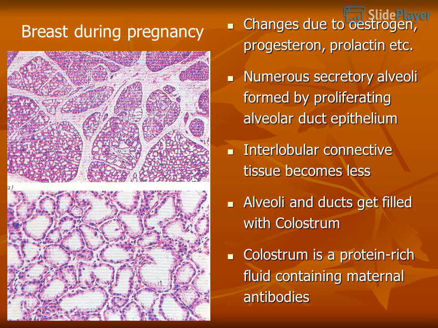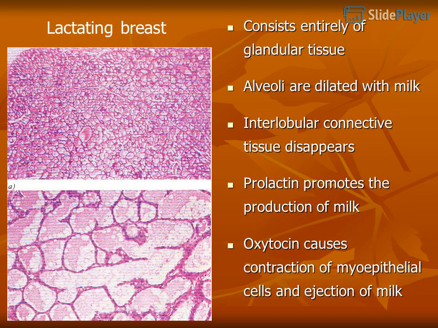Lactating breast consists entirely of glandular tissue. Alveoli are dilated with milk. Interlobular connective tissue disappears. Prolactin promotes the production of milk. Oxytocin causes contraction of myoepithelial cells and ejection of milk. Lactating breast. Blood supply.